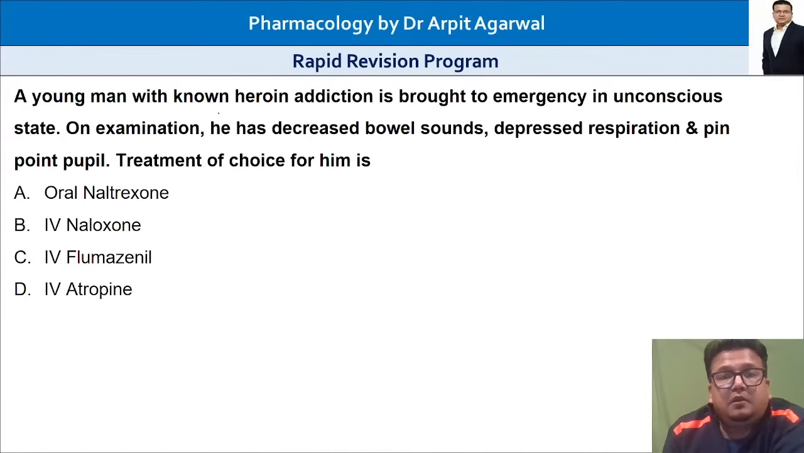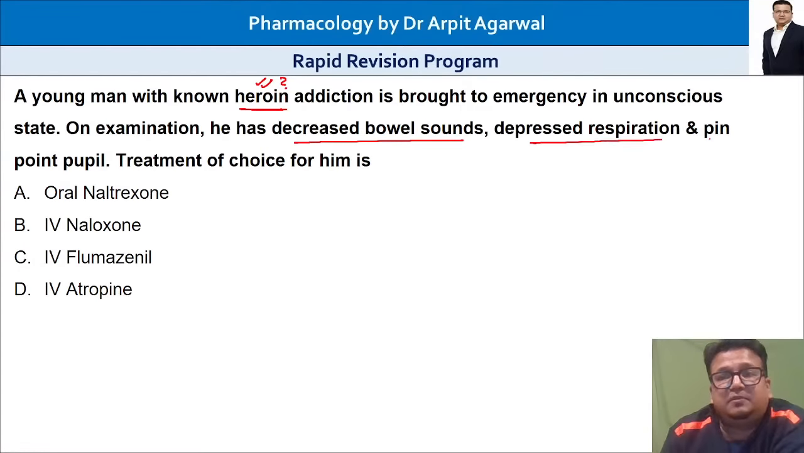A young man with known heroin addiction. What is heroin? Which class of drug is heroin? He is brought to emergency in an unconscious state. On examination, he has decreased bowel sounds, which is very important, absent or decreased bowel sounds, depressed respiration, respiratory depression, and pinpoint pupil. This word, pinpoint pupil, is very, very important.